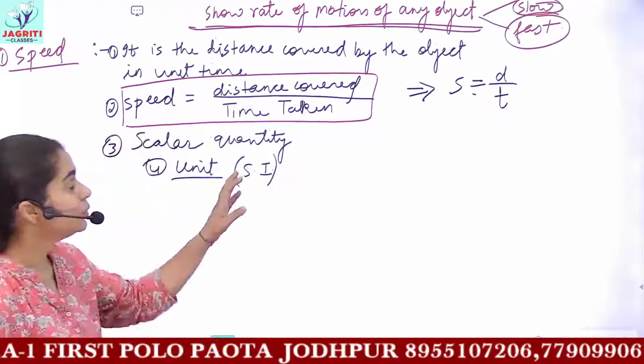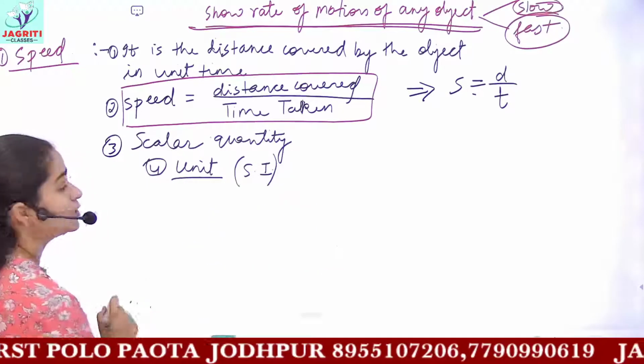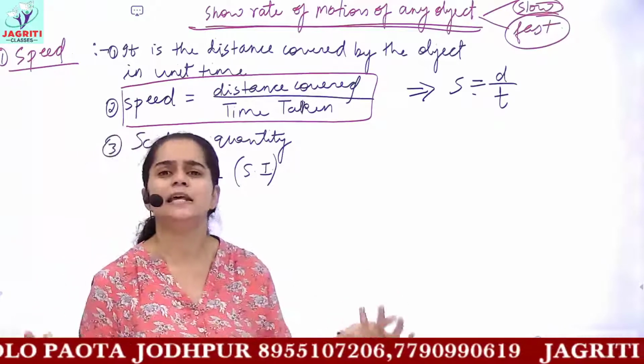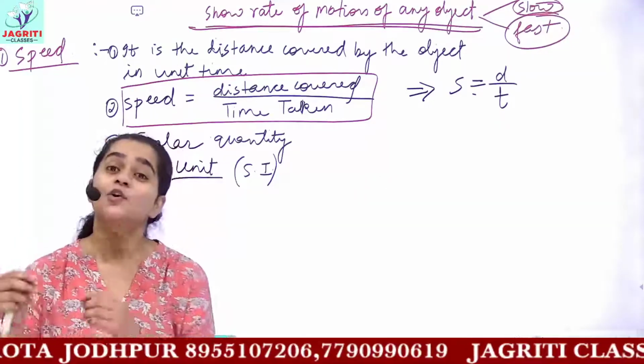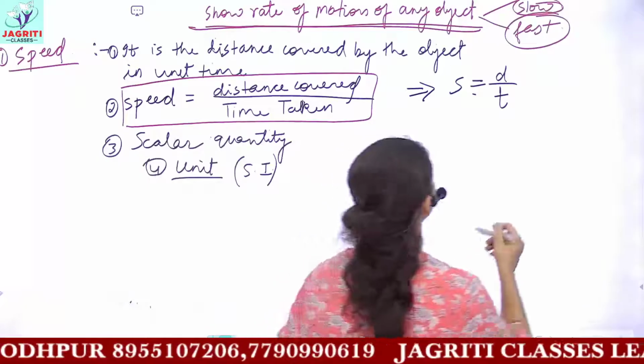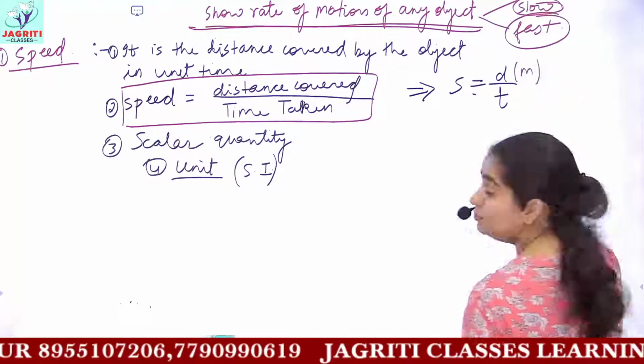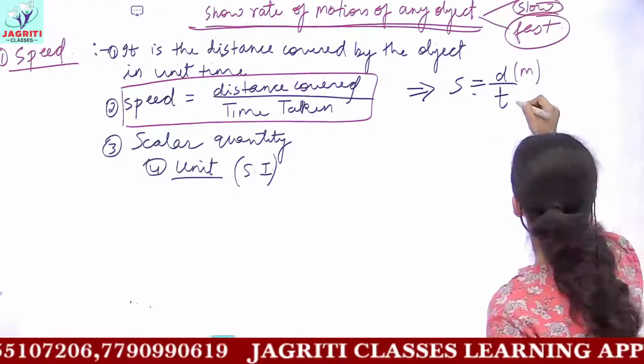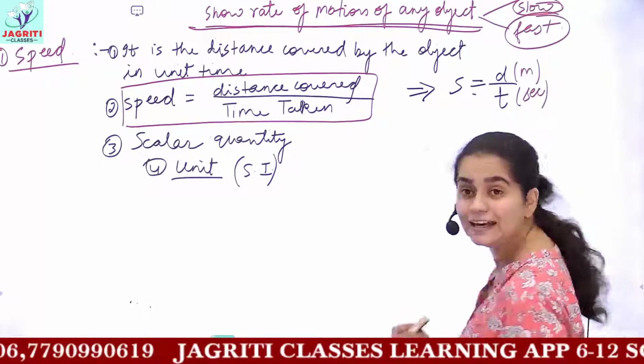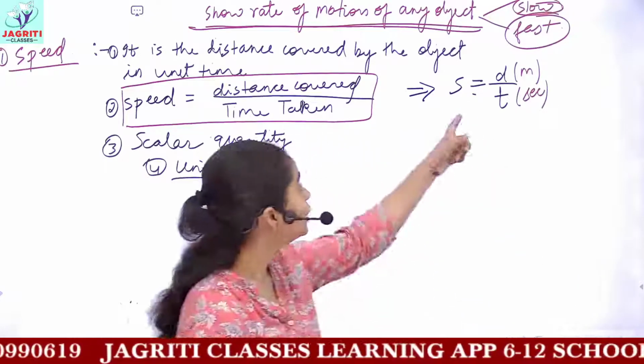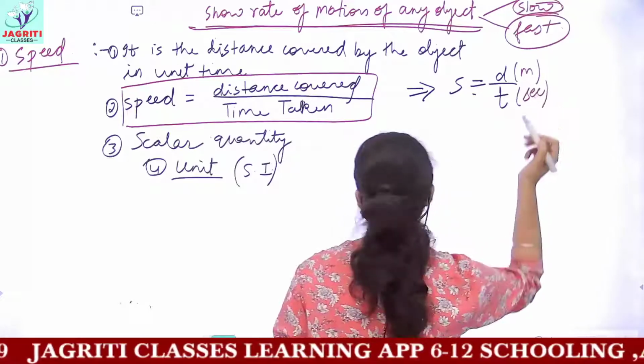Okay? So we know that the unit for measuring distance is a kind of length. The definition of distance is total path length. So the unit for measuring length or distance is meter. And we always measure time in the standard unit, that is seconds. So the unit of speed would be meter per second.